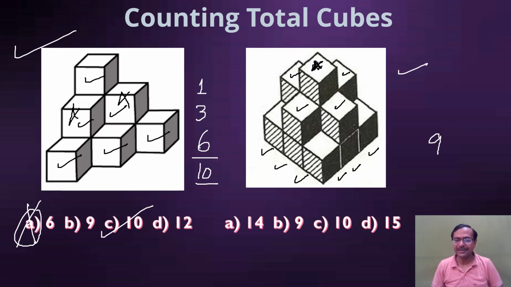So how many cubes are in the second layer? 4 visible and 1 invisible. So 5, and finally 1 on the top, and this gives me 15 cubes in the figure. So D is the correct option.